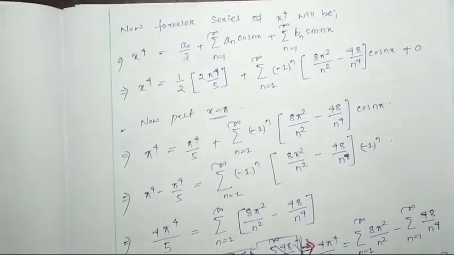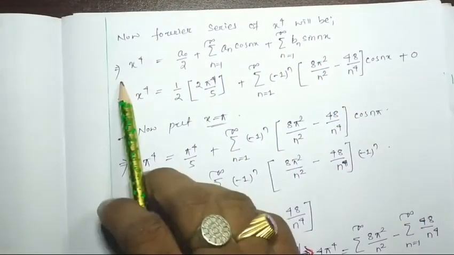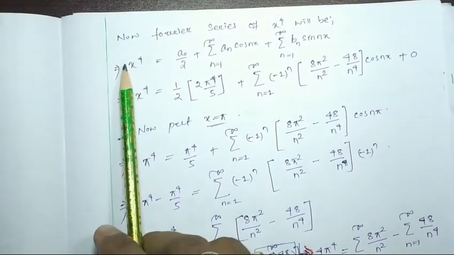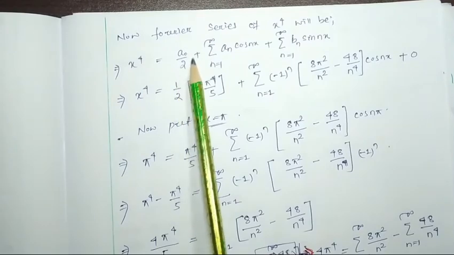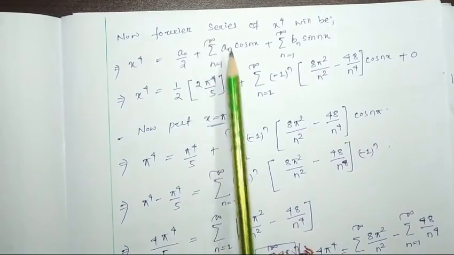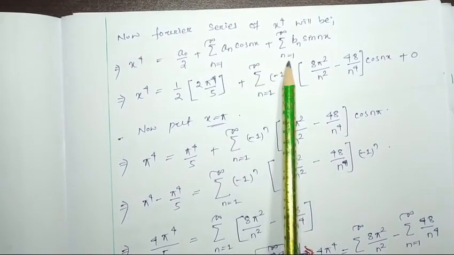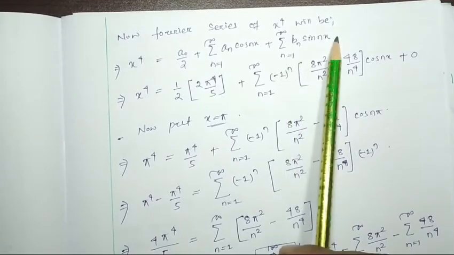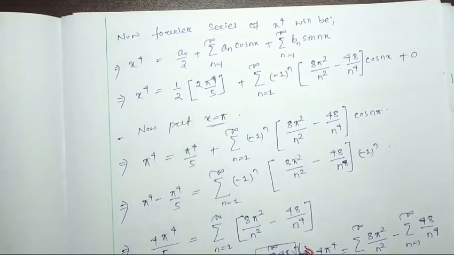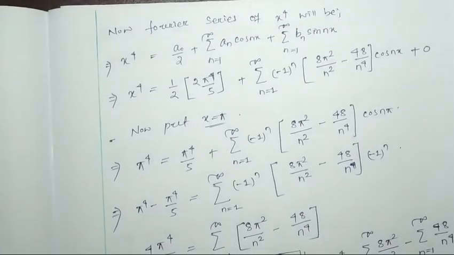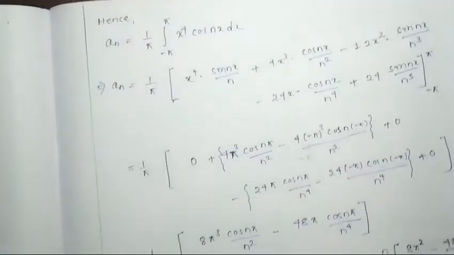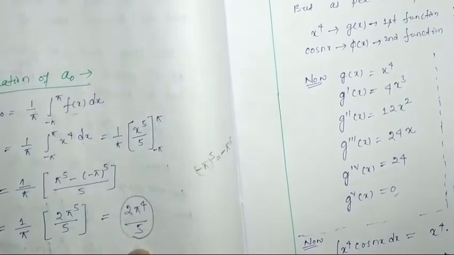So now the Fourier series of the function x to the power 4 will be equal to a0 by 2 plus summation n equal to 1 to infinity an cos nx plus summation n equal to 1 to infinity bn sin nx. Here we found that a0 is 2 pi to the power 4 by 5.